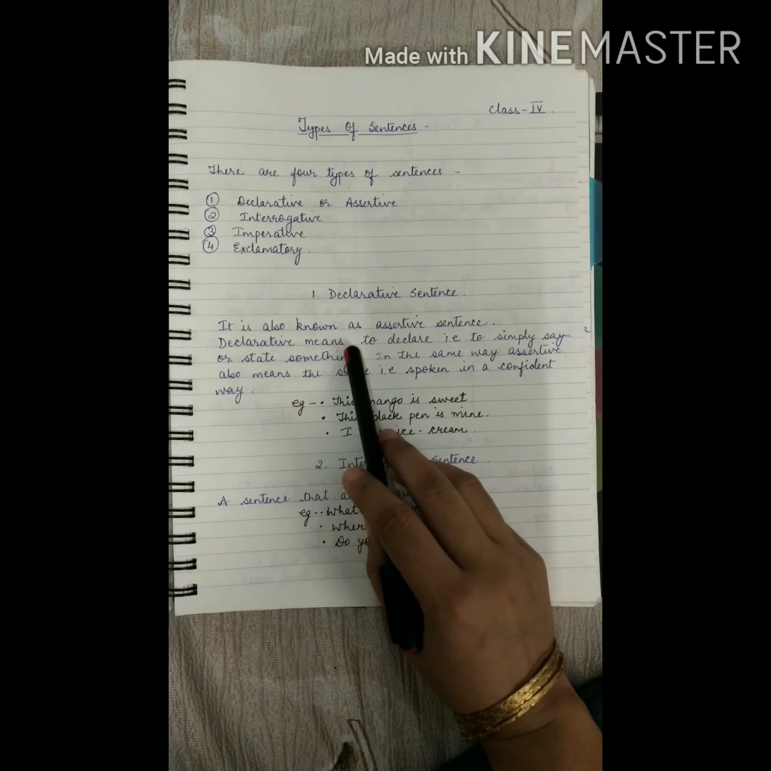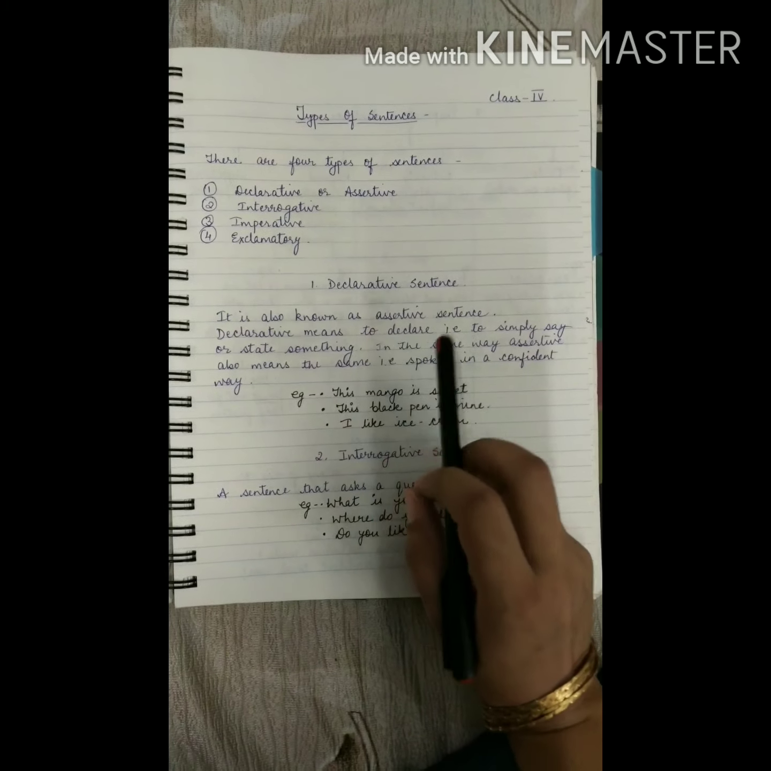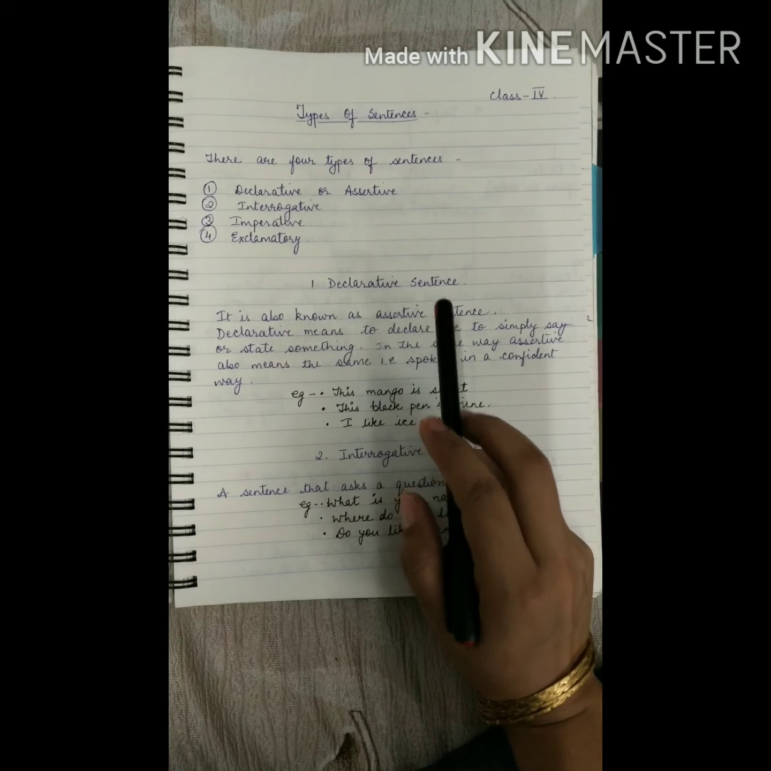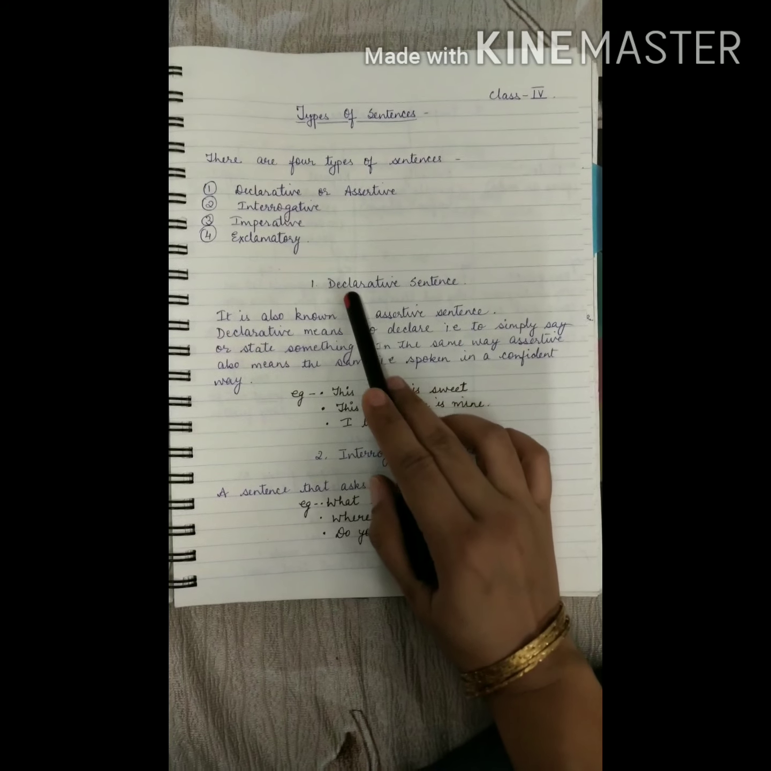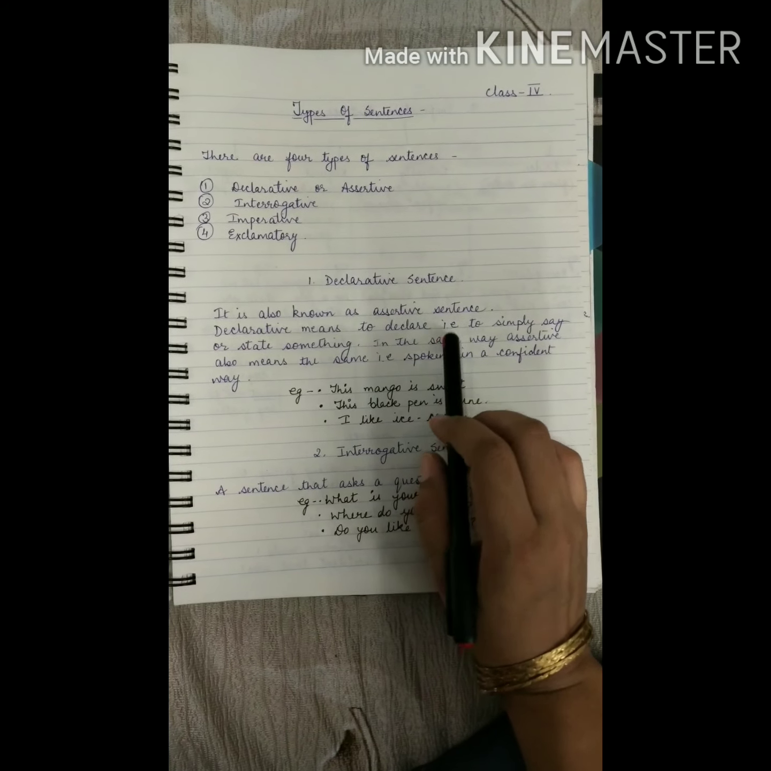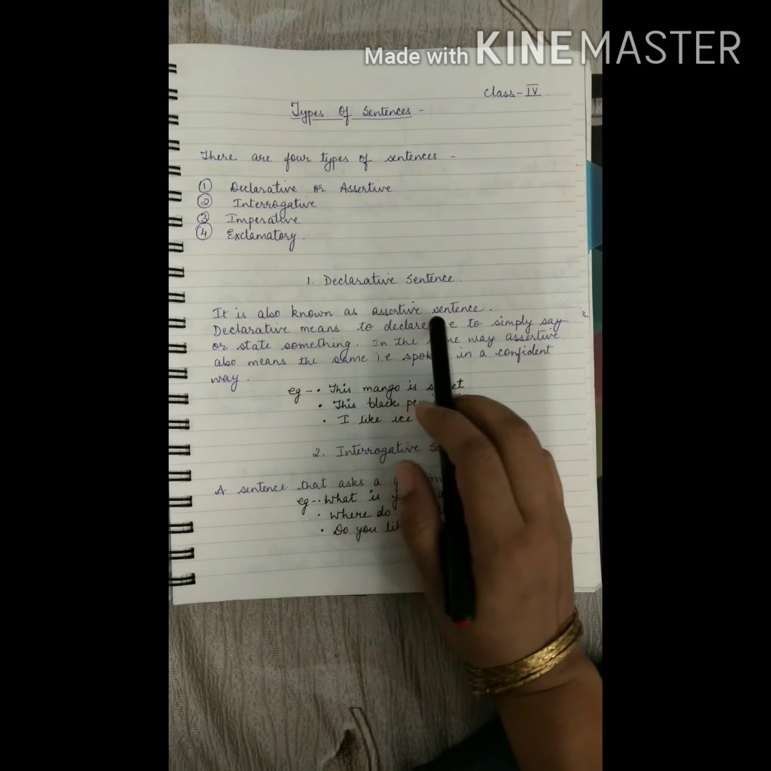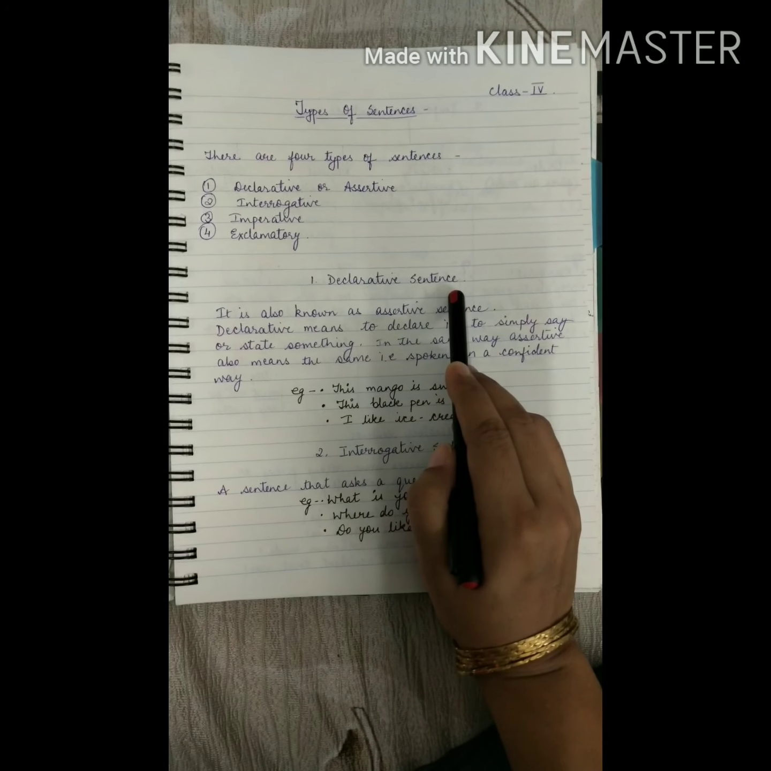Like, I am declaring that this house is mine. Okay. So this type of sentence, this house is mine, is a type of declarative sentence. Or I am the boss of this house. So it is a declaration. So it will be considered in the category of declarative sentence.